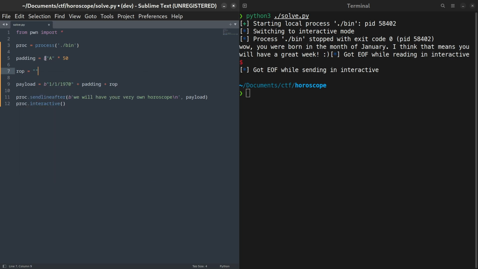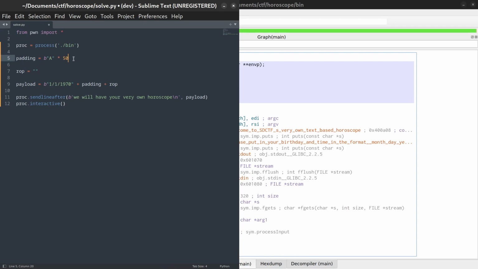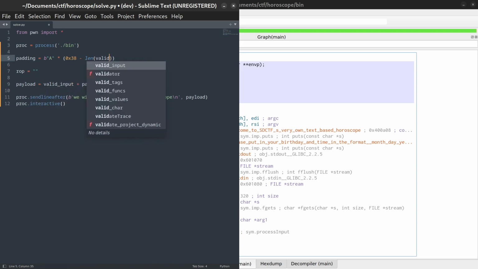The easiest way to figure out the amount of padding we need is to go into Cutter. It has analyzed this character buffer variable we want to overflow called s, and it's figured out that it's about 38 hex away from the base of the stack. Therefore, we will need to write 38 hex characters before we get to the return address we're interested in. So we'll set the padding to the character A times 38 hex, but we have to remember that the valid input will use some of our characters, so we'll subtract away the length of our valid input to make sure we fill the gap just right.